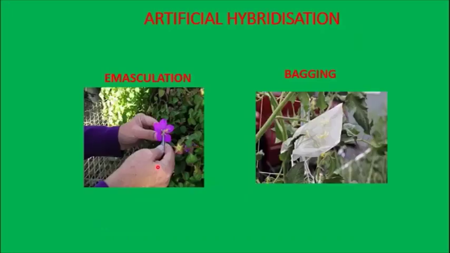Then we had studied artificial hybridization. In order to have a good hybrid and good quality of seed, as we had learnt in the plant breeding chapter, artificial hybridization is carried out to prevent self-pollination and in order to have variety of plants.